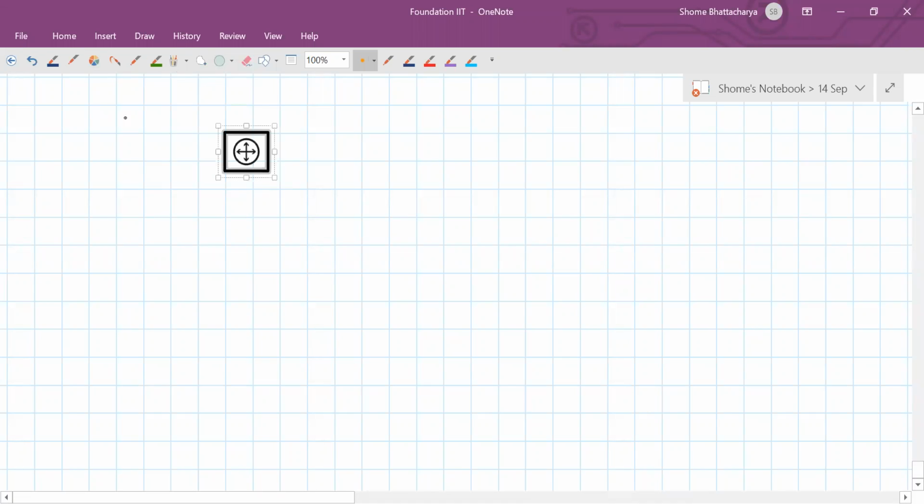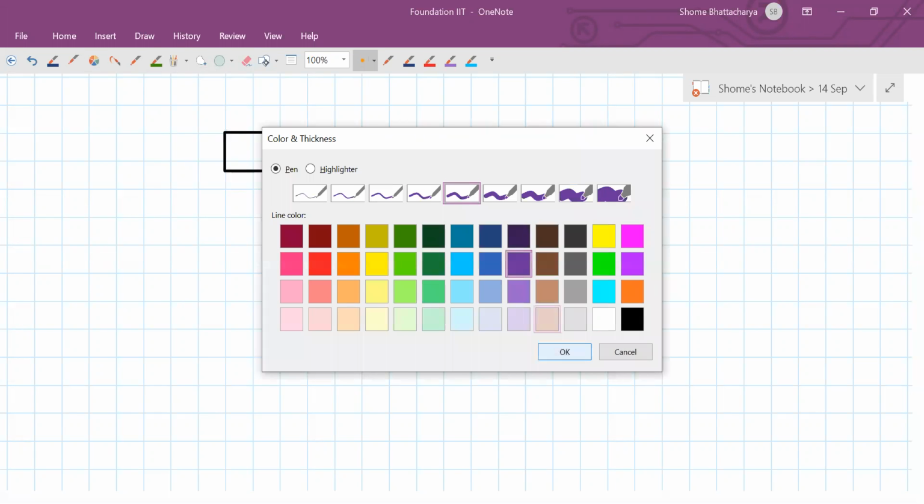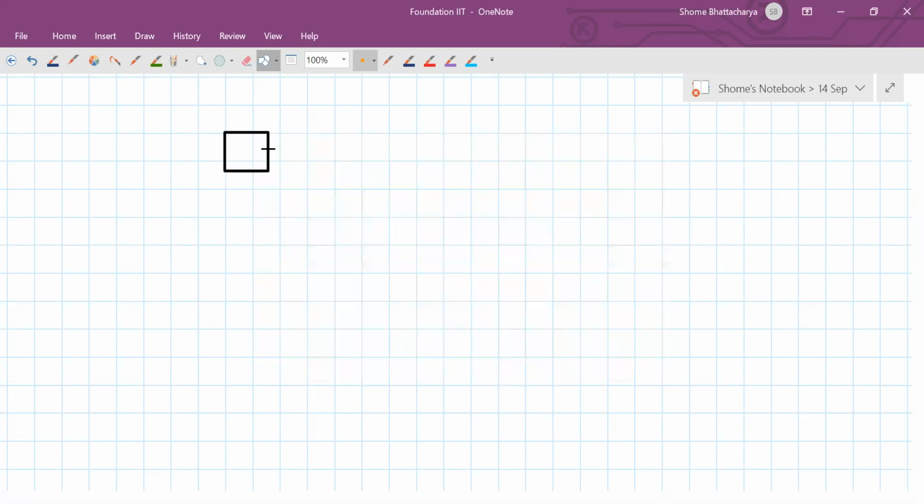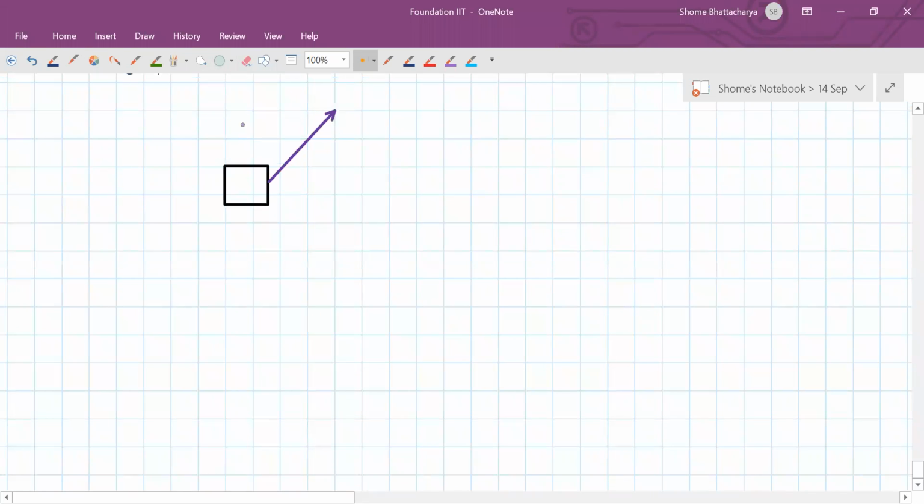So in the first part, as far as forces are concerned, there are all these forces acting on the body. We are first of all pulling it with an external force. Now that force is of magnitude 200 newtons and is acting at an angle of 60 degrees with respect to the vertical.